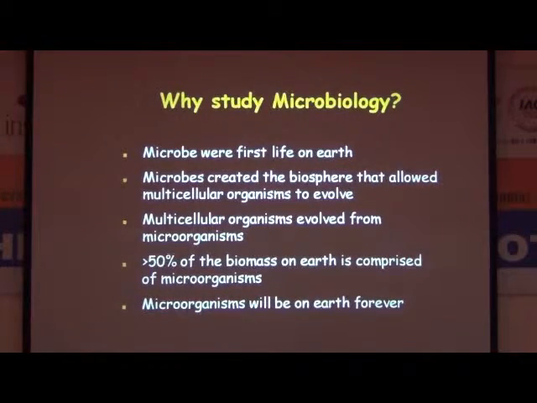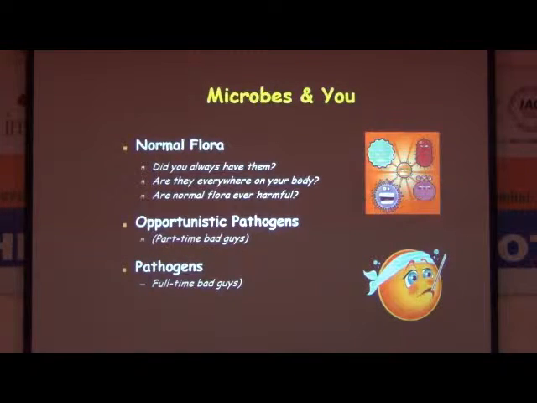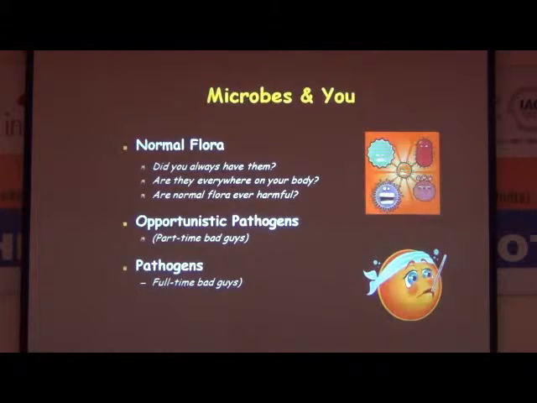Fine. Next. Microbes, you know that there are many types of microbes. Normal microbes, opportunistic pathogens, and pathogens. You may ask the question: did you always have them? Yes, they are always with us. Are they everywhere on your body? Yes, they are everywhere on the body. And are normal flora ever harmful? They are sometimes opportunistic pathogens, part-time bad boys. And pathogens, full-time bad boys. Opportunistic pathogens, whenever they get unfavorable conditions, start causing disease.